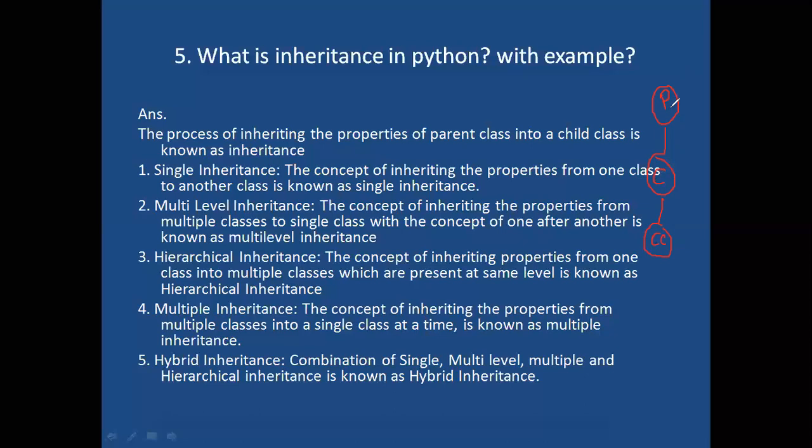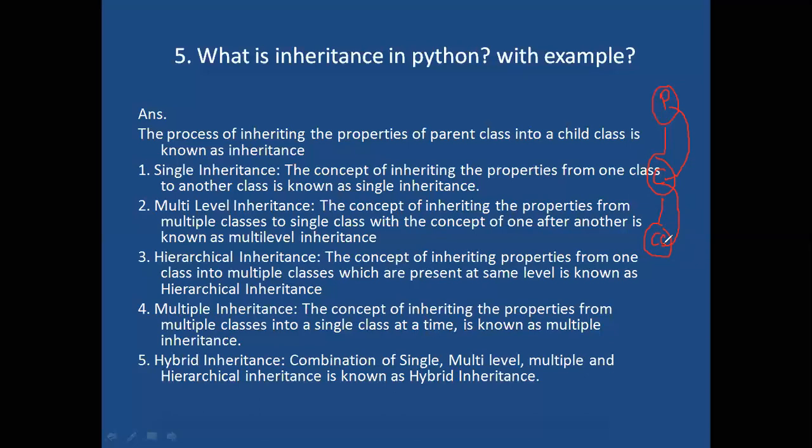Means what? From the first parent class to child class, all properties will come. Whatever the properties are available inside the parent class, all those things will come to the child class. Now inside the child class, what do we have? These parent class properties and this child class specific properties are also available inside this child class. Now all those things will come to this child to child class, and like this, one after another, multiple classes to single class, all properties will be inherited. This is nothing but multi-level inheritance.